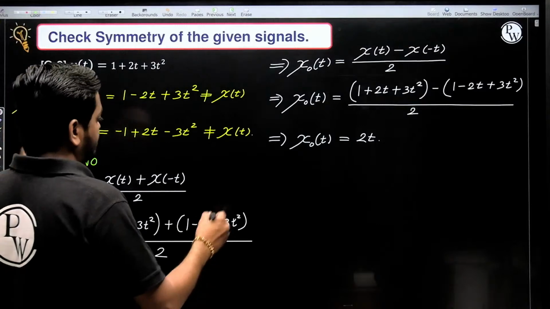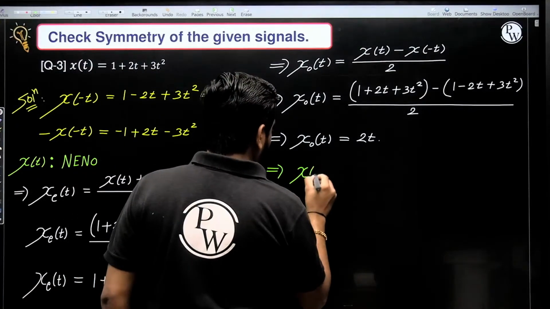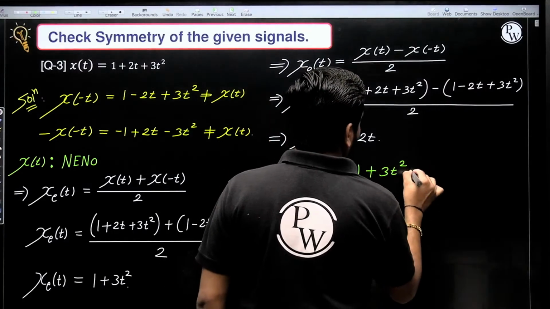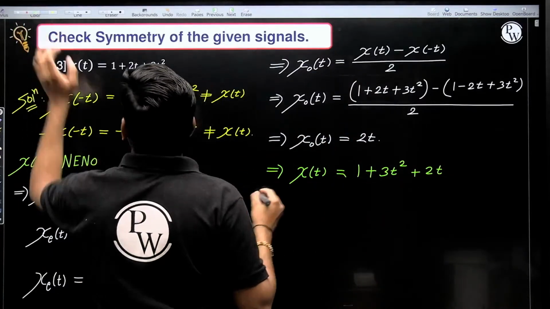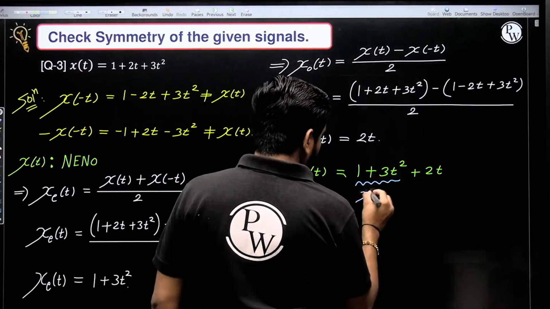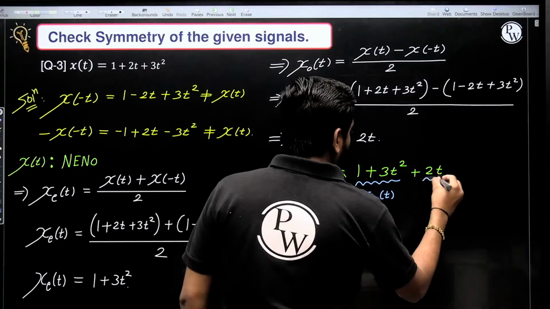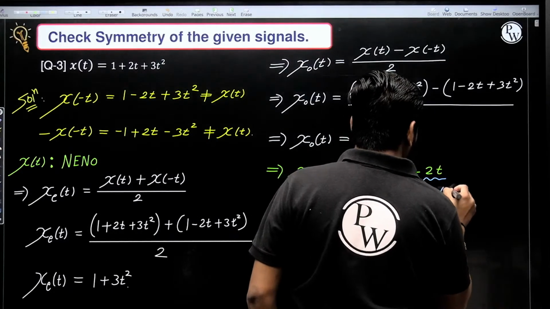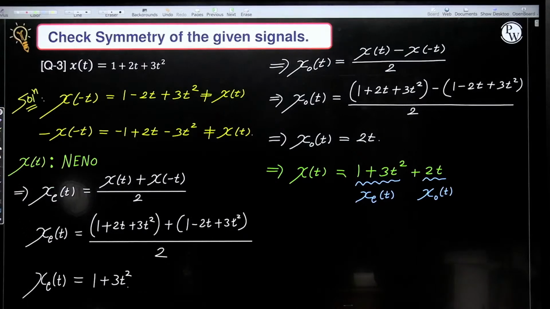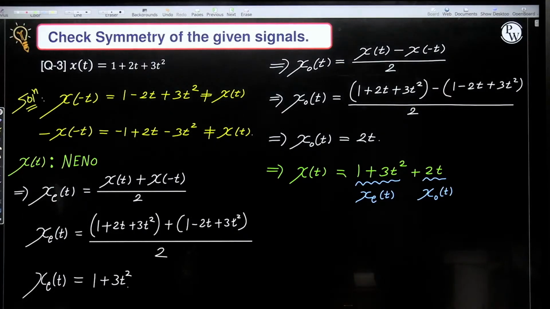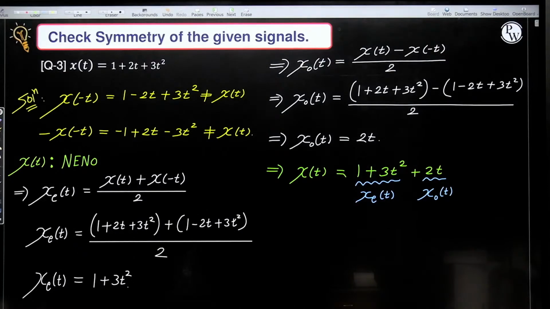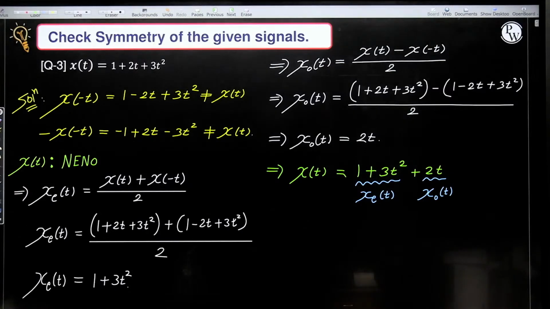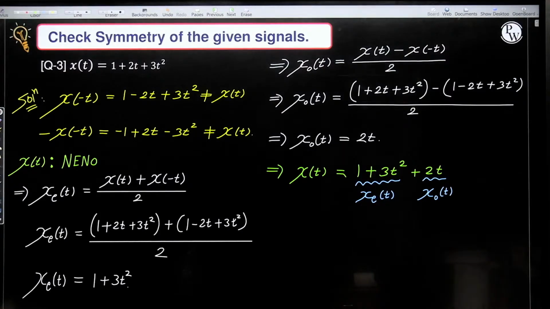So here we can see, guys, x of t I am writing, see 1 plus t square plus, so this is nothing but what? Even part of x of t, and this is nothing but odd part of x of t. Okay, as I told you guys, each and every signal is sum of its even part and odd part of x of t, guys. Sum of its even part and odd part of x of t.